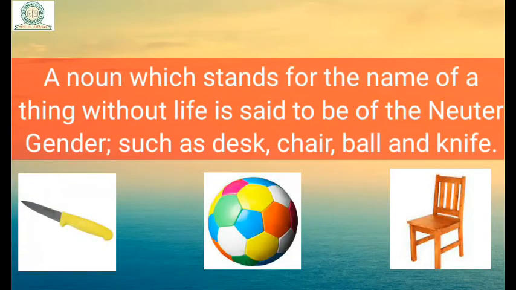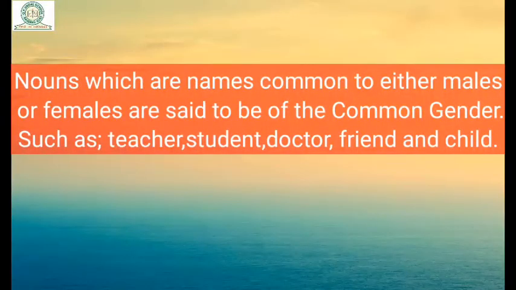A noun which stands for the name of a thing without life is said to be of the neuter gender, such as desk, chair, ball, and knife. They do not have life. Nouns which are names common to either males or females are said to be of the common gender, such as teacher, student, doctor, friend, child. Here the word teacher can be a male person or a female person also. In the same way, student can be a boy also or a girl also.